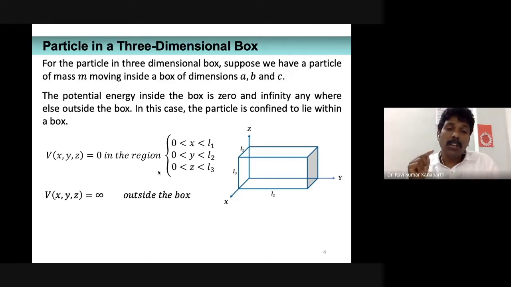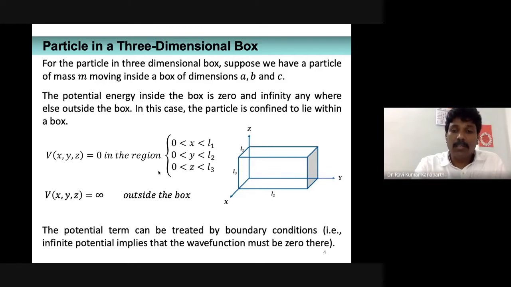Even if one condition out of the three is not satisfied, its potential energy is going to be infinitely large.